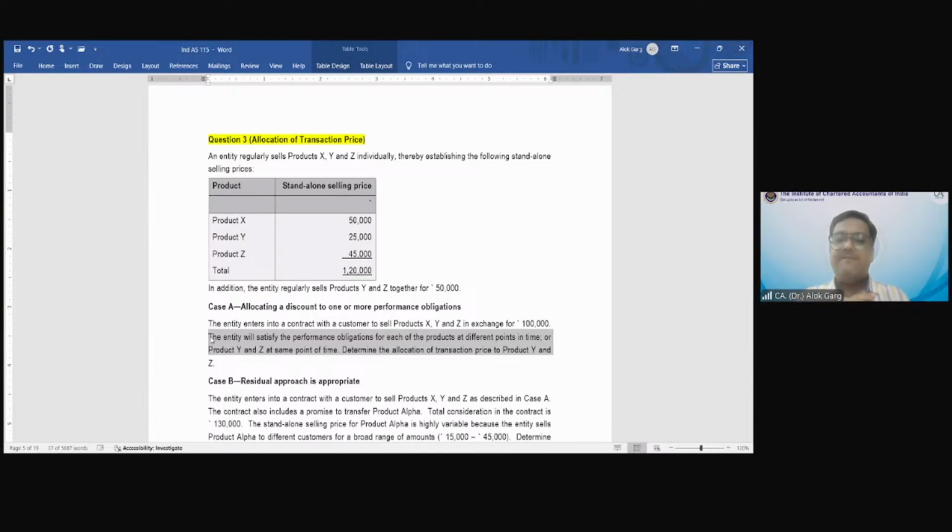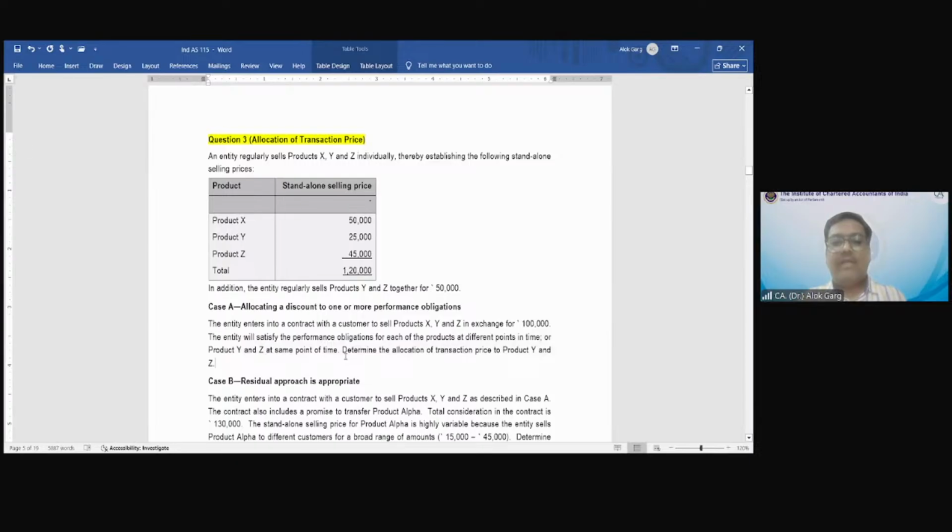So friends, this entity satisfies the performance obligation at a different point in time, or the package of product Y and Z at the same point in time. If it is the same point in time, what will happen? The revenue relating to Y and Z has to be recognized at the same time.